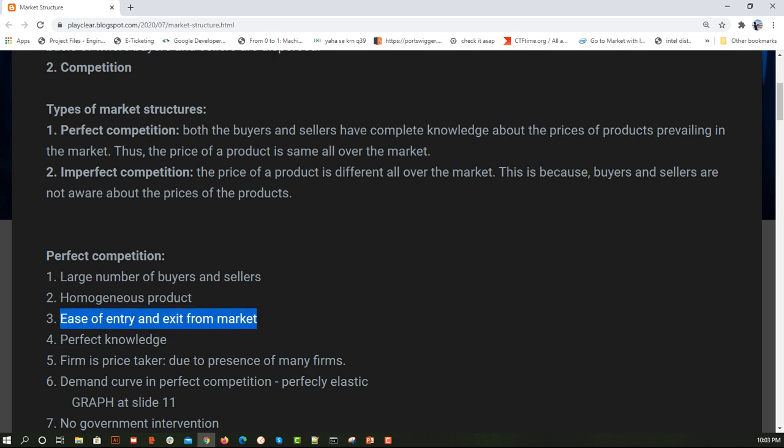So if I am producing keyboards, you also can come and produce keyboards. But the main intention here is that when you are producing keyboards, you should be able to earn a profit. So when the selling cost in the market, that is the market price, is above the average cost that goes into manufacturing a product, till then any number of organizations can come into the market. Let me repeat this again. Suppose I want to clear my stock, so I reduce the price and sell it, fine, that is a different case.